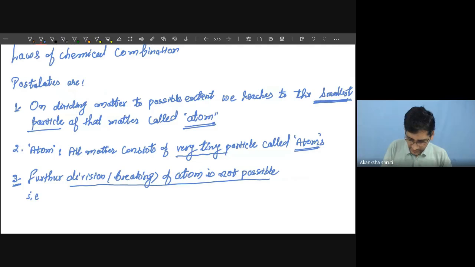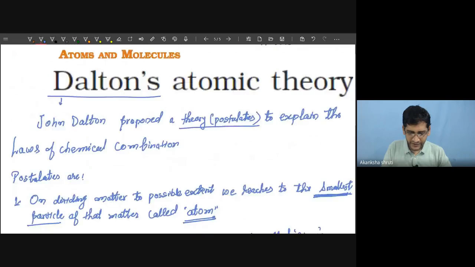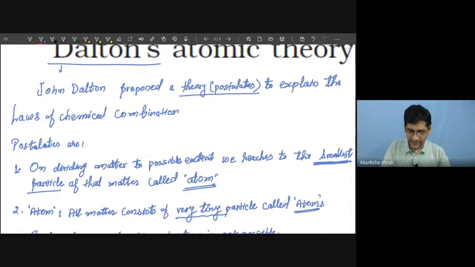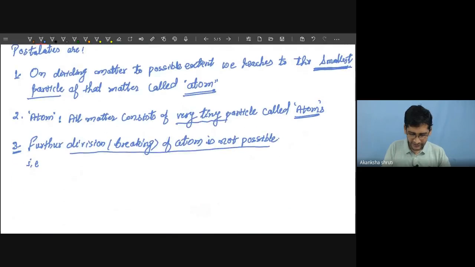So further division of atom is not possible. Students, we are discussing Dalton's atomic theory. So two postulates we have written. The third one is further division of atom is not possible, means atom is indivisible.